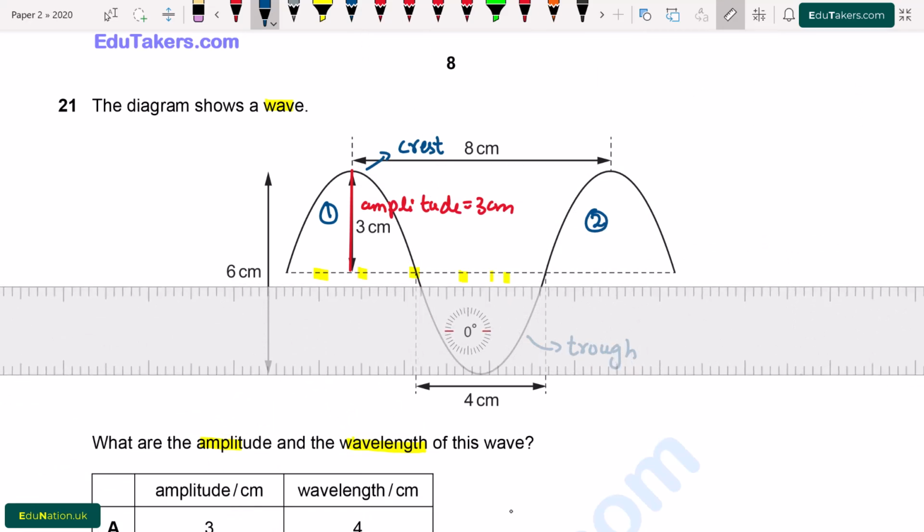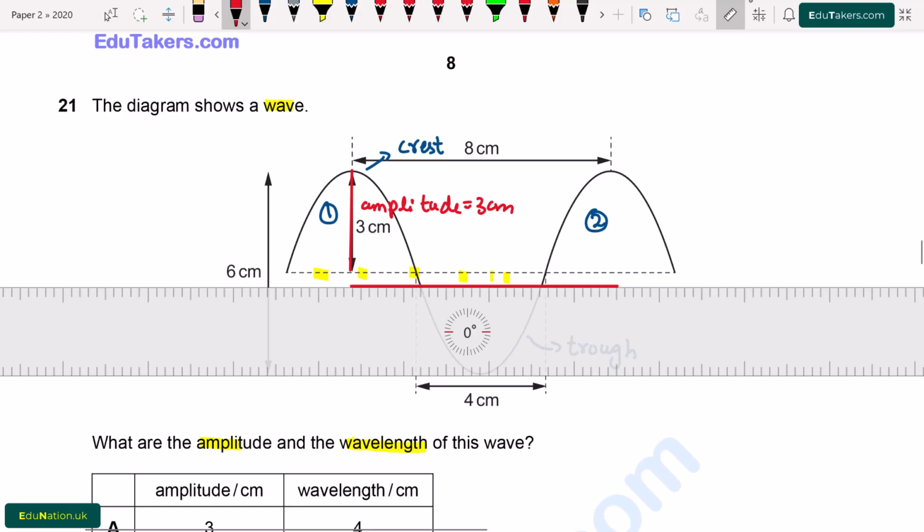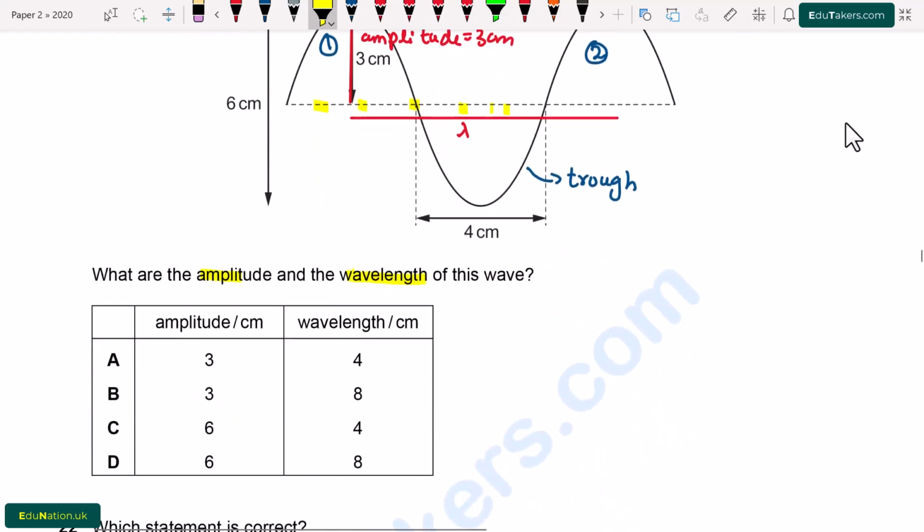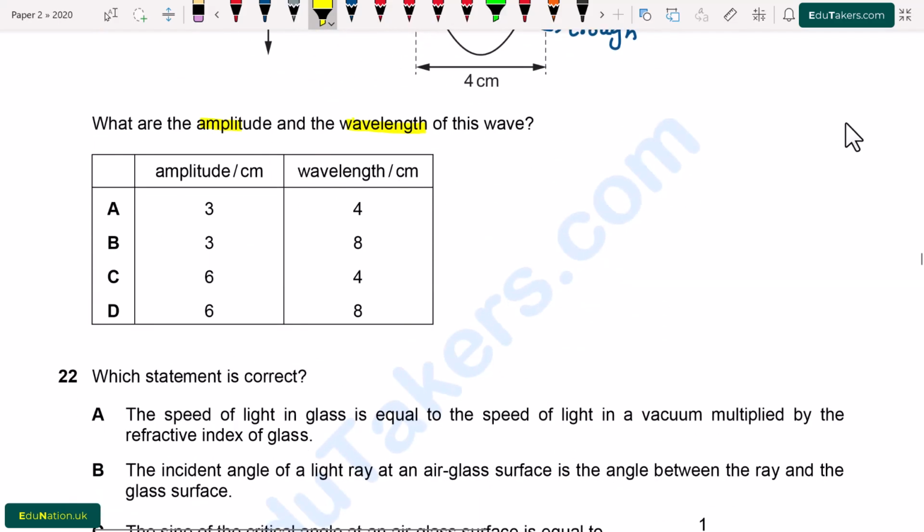Now I am going to label the distance that is equal to wavelength. So this distance is basically equal to wavelength, which is represented by lambda, and it is also given that this distance is 8 cm. It means that amplitude is 3 cm while the wavelength is 8 cm.